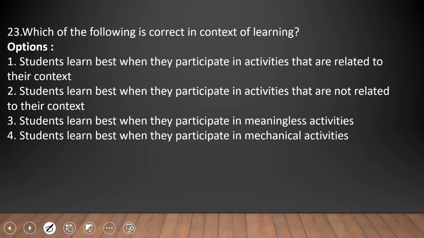Option 2 is the right answer. 23rd question: which of the following is correct in context of learning? Based on the process of learning or the concept of learning, which of the following options is correct? Option 1, students learn best when they participate in activities that are related to their context. Option 2, students learn best when they participate in activities that are not related to their context. C, students learn best when they participate in meaningless activities. D, students learn best when they participate in mechanical activities.